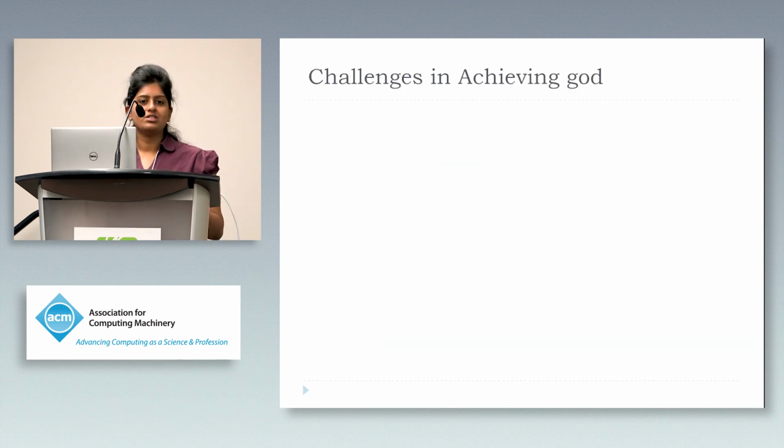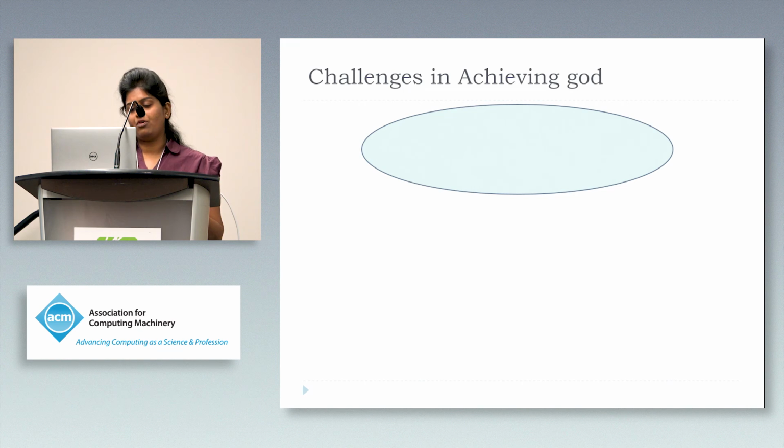Let's see what are the possible challenges that could occur in achieving guaranteed output delivery. So in the previous protocol, we saw that whenever P3 found conflicting messages from P1 and P2, he could simply abort, and that was okay for fairness. But in guaranteed output delivery, we always need to find a way to proceed with the computation since we need to obtain output in every case. So following would be the major challenges.